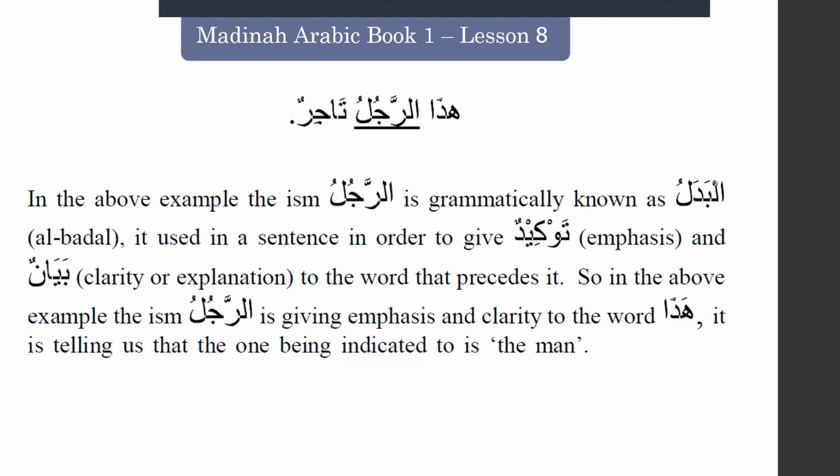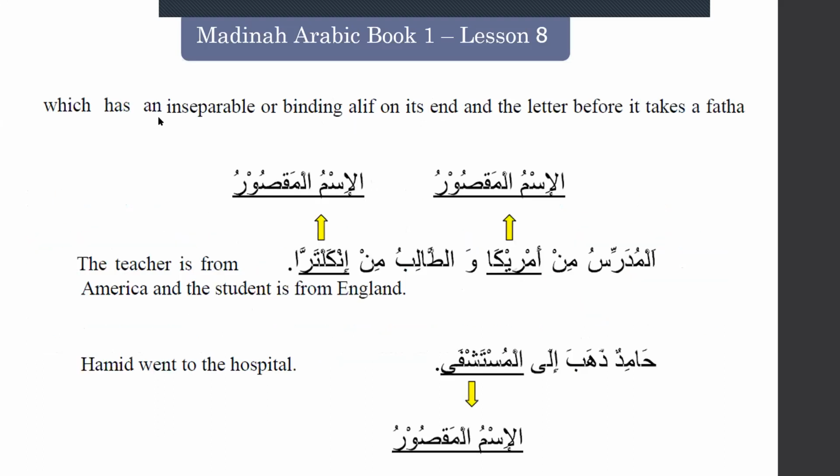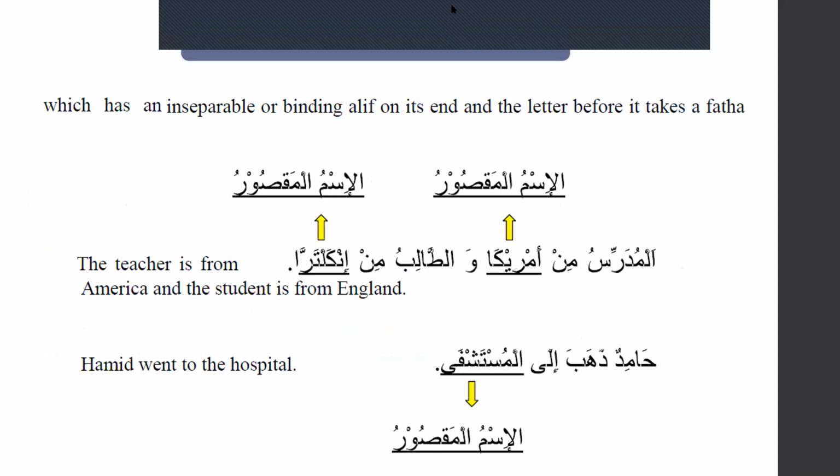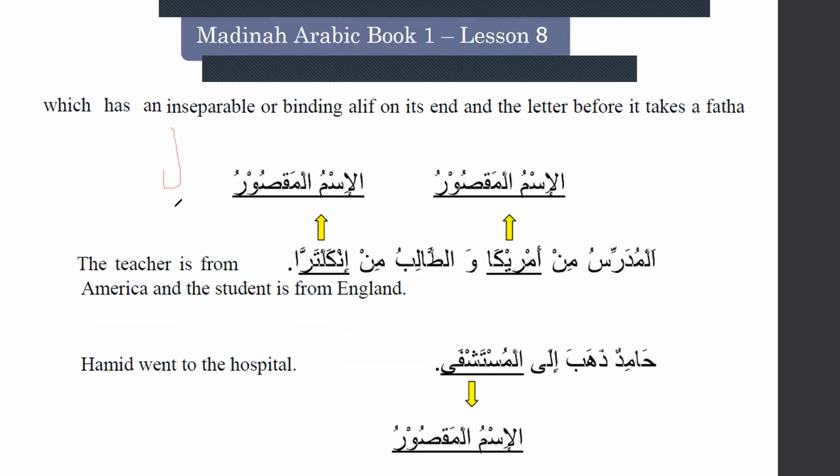In this lesson, we are going to see one more new grammatical word. What is that? It is ismul maqsoor. What does ismul maqsoor mean? Okay, telling you. We have seen harful jar before, right? Harful jar. What does it do? Li, min, ila. All these are harful jar. This will give kasra to the following noun.